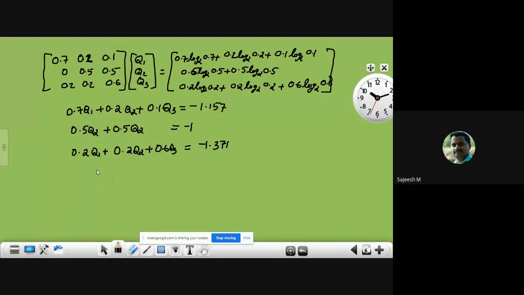Okay, according to that method, we have selected three variables q1, q2, q3, and we have written the equation in terms of these variables. Then next we will have to solve for q1, q2 and q3. We have three linear equations in three variables, q1, q2, q3, so we can solve for the same. Okay, you can check the values. We'll write the answer here.